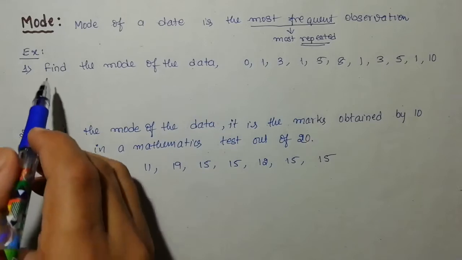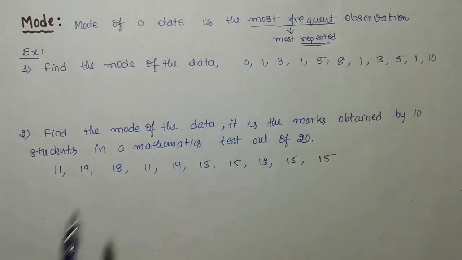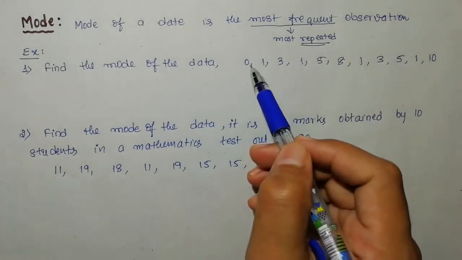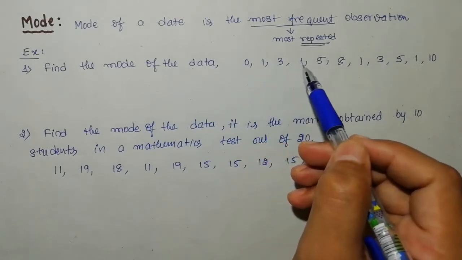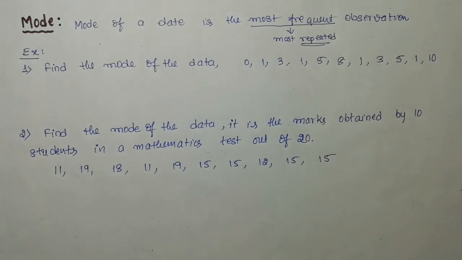So now look at here, find the mode of the data, and the data is actually like this. It doesn't matter how many observations there are, because the mode is independent of the number of observations, remember. Even if you count here, 1 2 3 4 5 6 7 8 9 10 11, a total of 11 observations are there. So it doesn't matter in the case of mode. Now you need to identify the data which are repeated, which occur again and again.